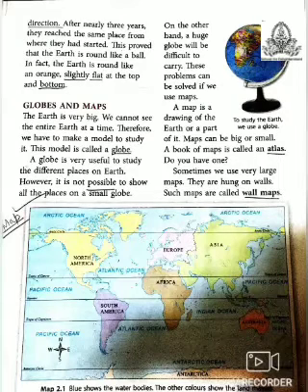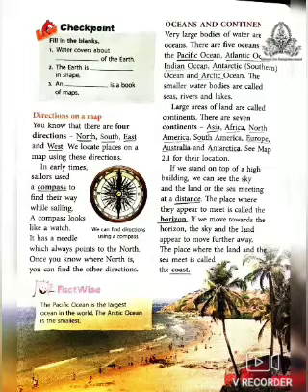What is map? Now a map is a drawing of the earth, right? A map can be big or small. Okay, sometimes we use very large maps and they are hung on walls, which is also called a wall map. Okay, now directions on a map. You know, there are 4 directions: north, south, east and west.